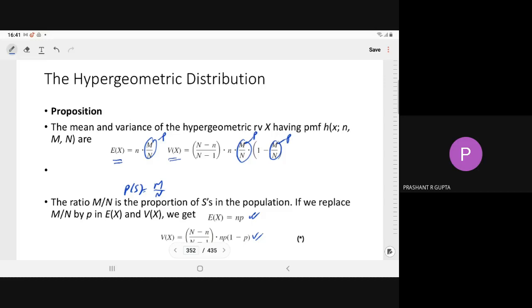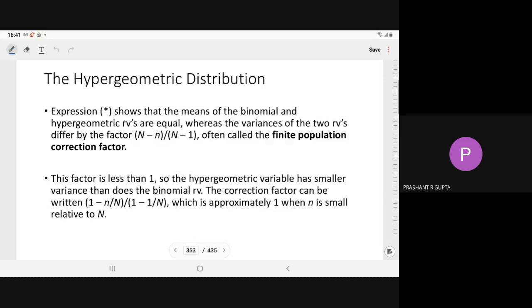So for the binomial distribution, we know that E[X] is np and V[X] is npq. Here also we have similar things. This expression shows that the mean of the binomial and hypergeometric random variables are equal, whereas the variance of the two random variables differs by the factor (N minus n) upon (N minus 1), often called the finite population correction factor.